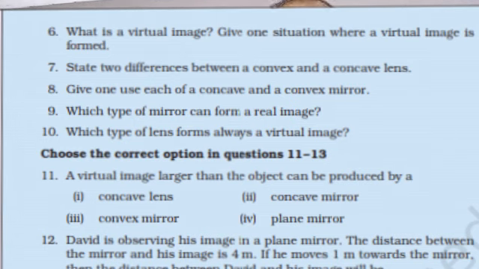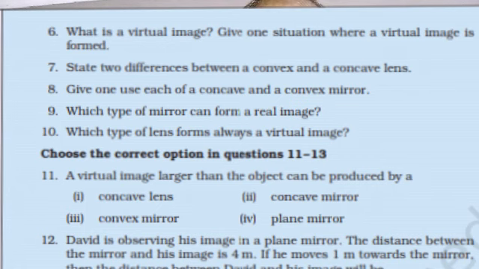Now comes question number 7. State the difference between convex and concave lens. So, 2 columns. Number 1, convex lens: thick at middle, thin at edges. Concave lens: thin at middle, thick at edges.